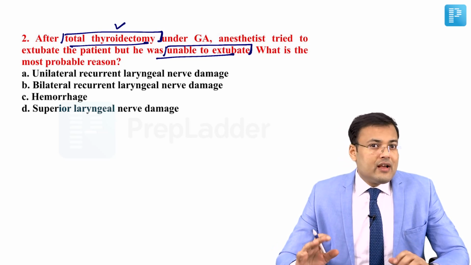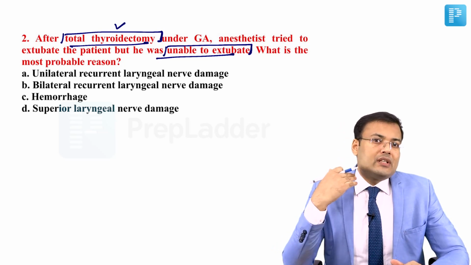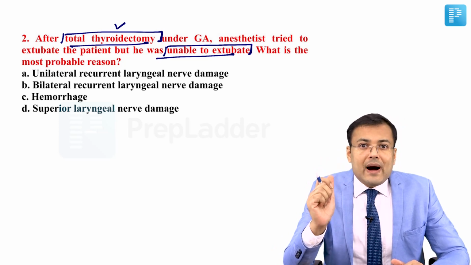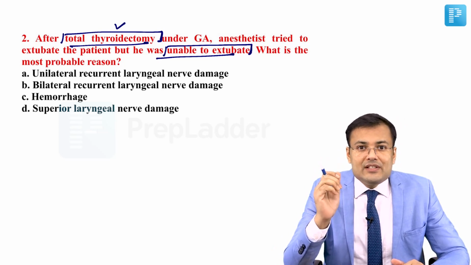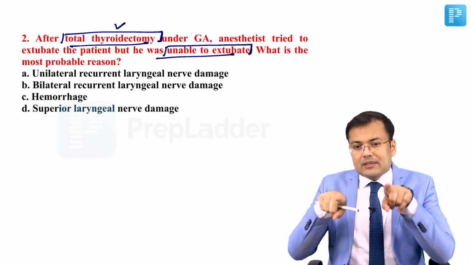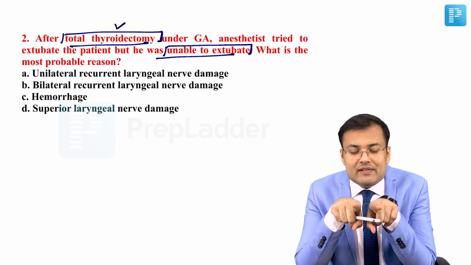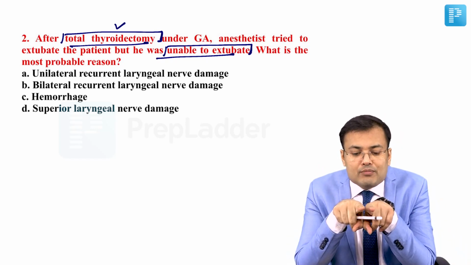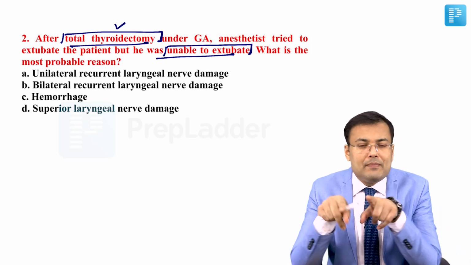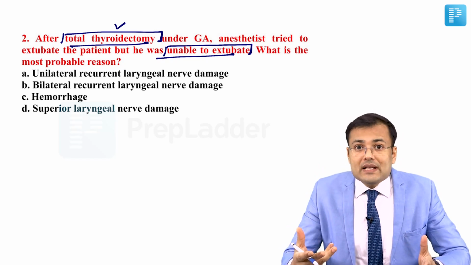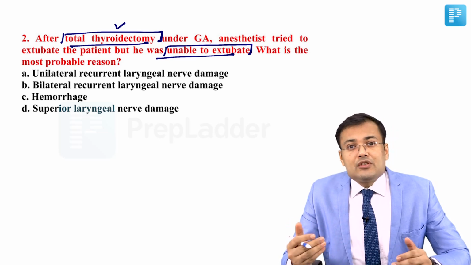So what's the cause? Generally in these patients during thyroidectomy, there is bilateral recurrent laryngeal nerve injury. And because of this bilateral recurrent laryngeal nerve injury, what happens? The vocal cord position is in the midline. Because of that, there is airway compromise. And that's why the patient is not being extubated.